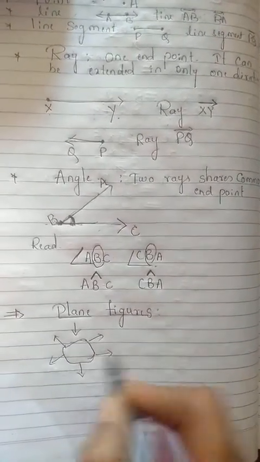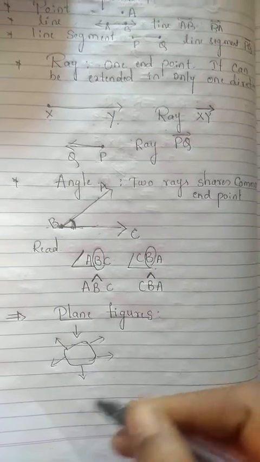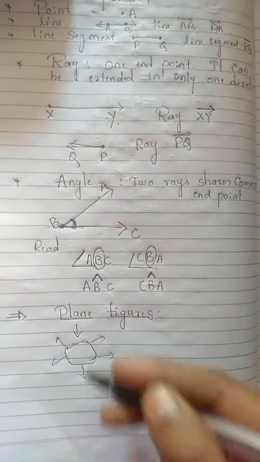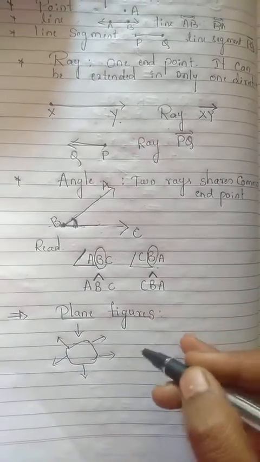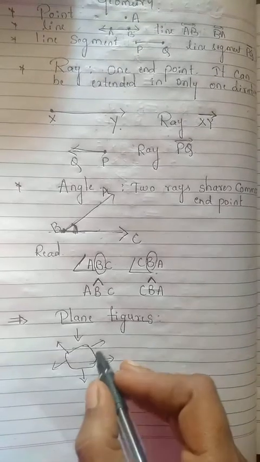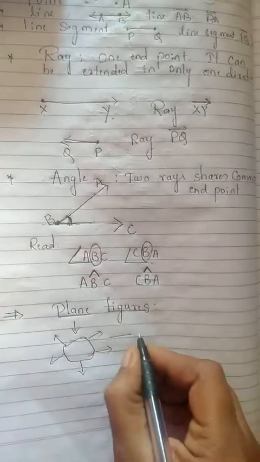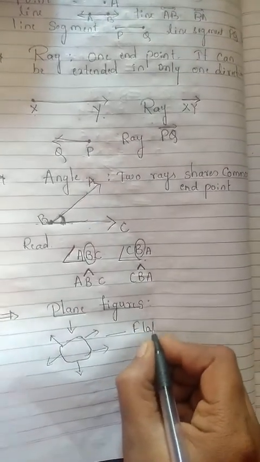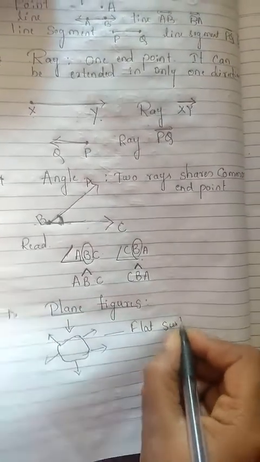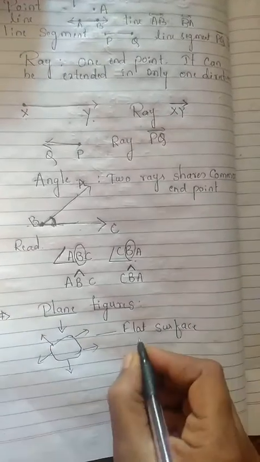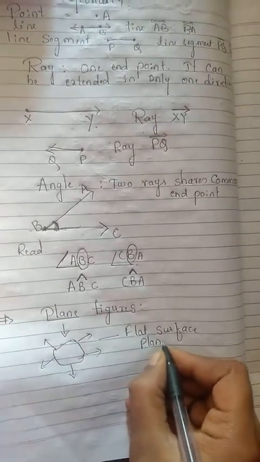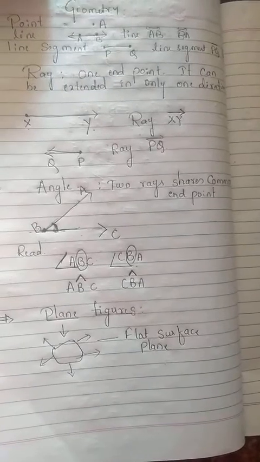It will flow in whichever direction it wants to go. So this is called a flat surface, and this flat surface is nothing but a plane.